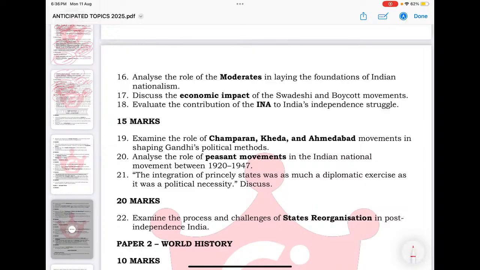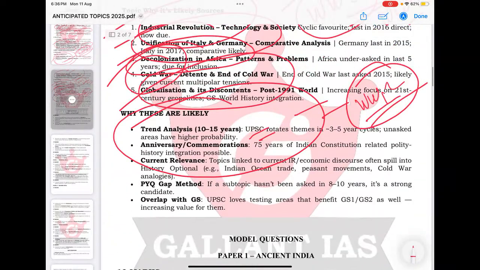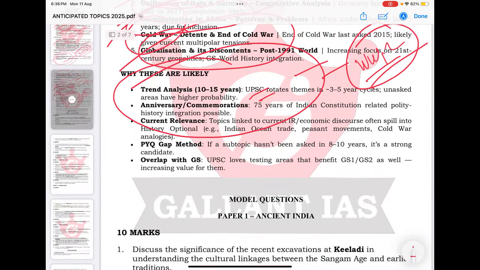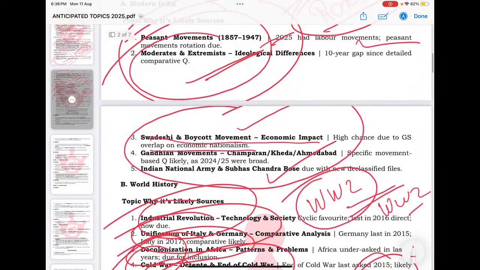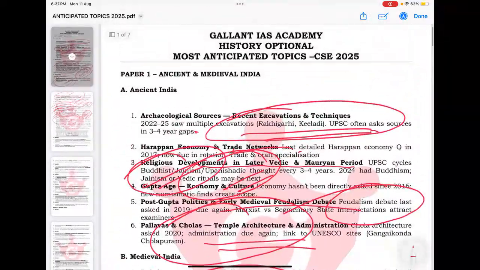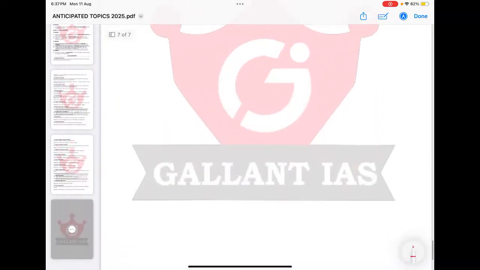Again, the topics in the news due to anniversaries and commemorations are important, and topics which overlap with GS are important. Such topics can't be missed. Just revise them nicely and prepare well. Also prepare the sites well.